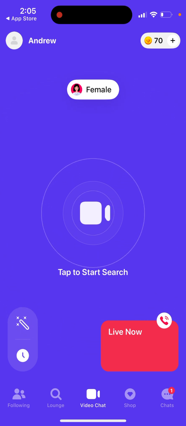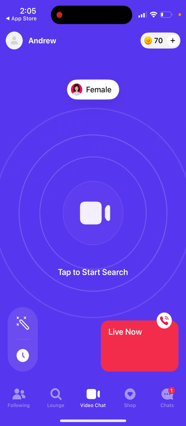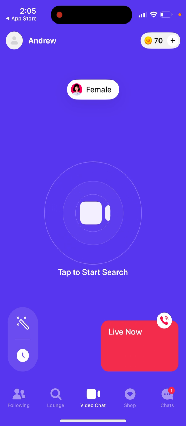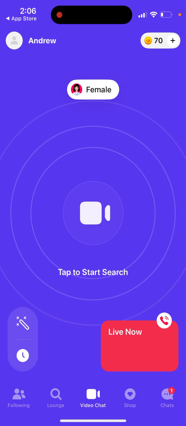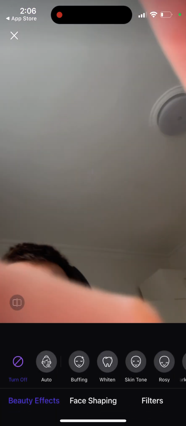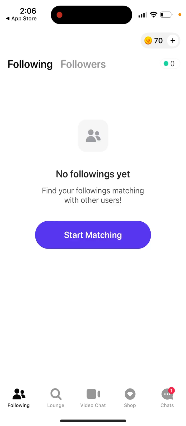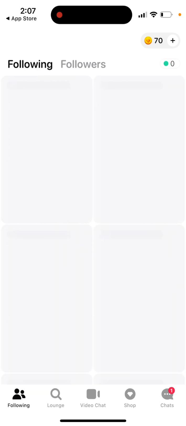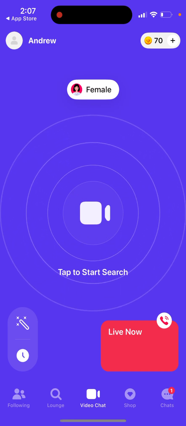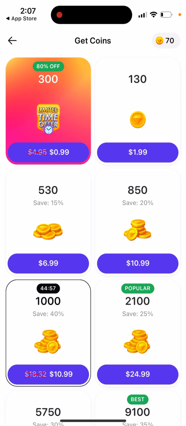and then so then you can just start the random chat in here. You can add some filters for yourself. You can see live group chats in here. You can see lounge. You can see start matching, and then you can see coins in the top right, where there are a lot